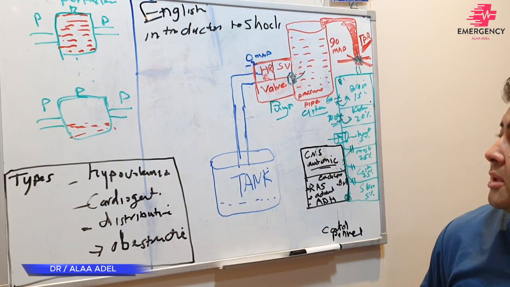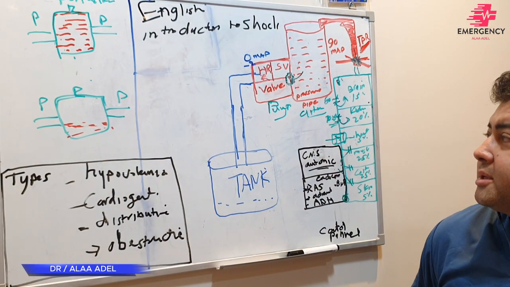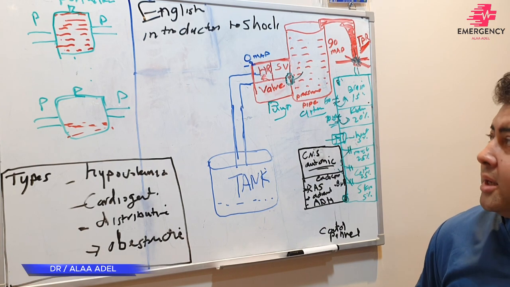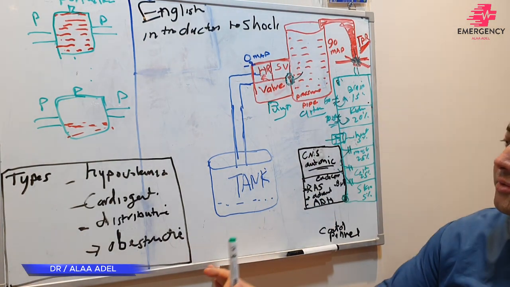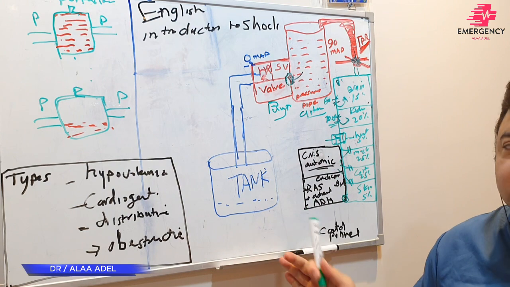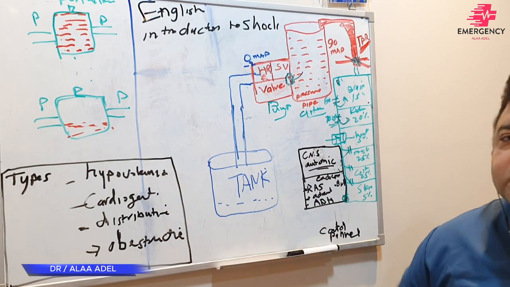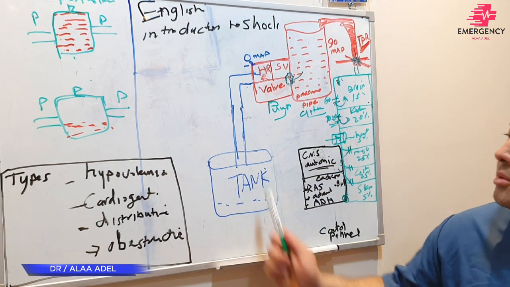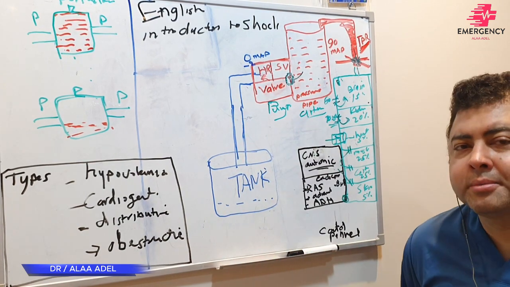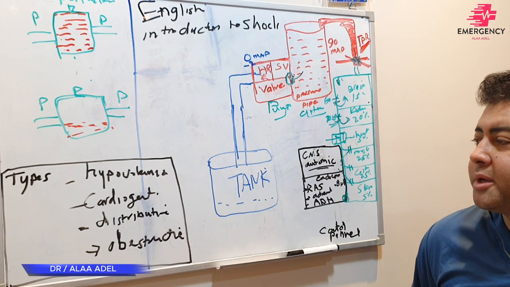So what is the reason? What are the causes that can cause hypoperfusion? Just in introduction, we'll go to details inshallah in another lecture. First is hypovolemia. Our tank is low, so there is not enough blood to build up the pressure in the pipe. It is called hypovolemia.